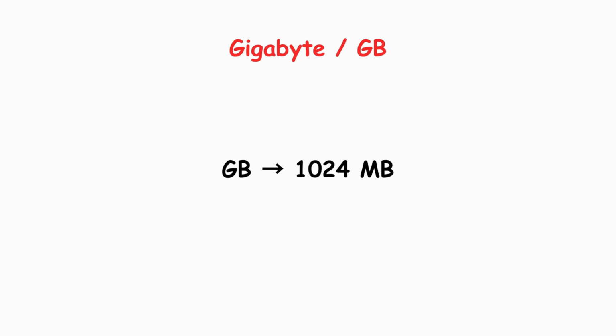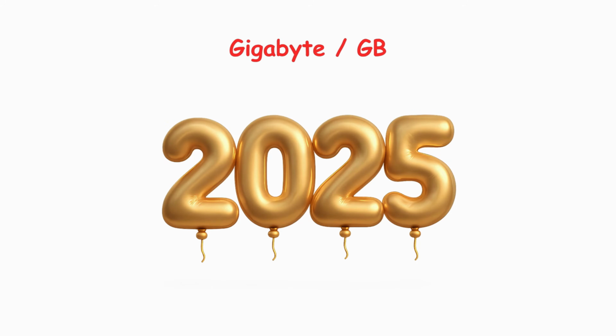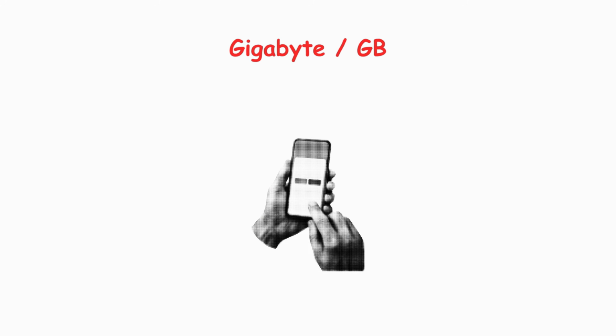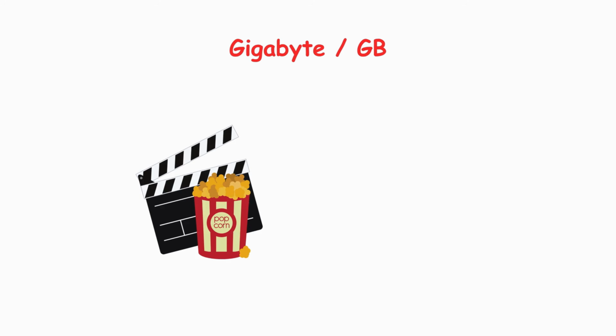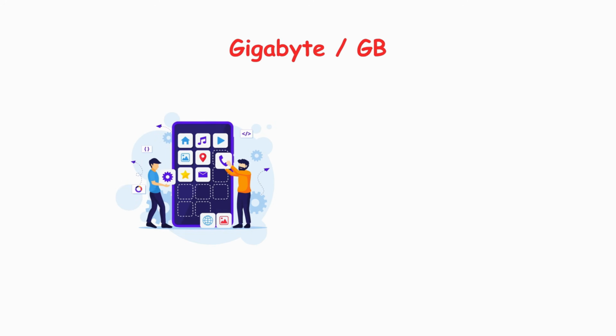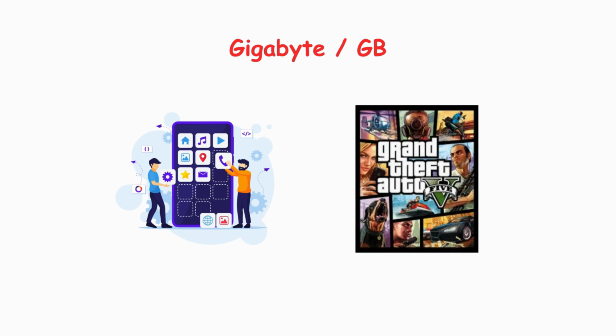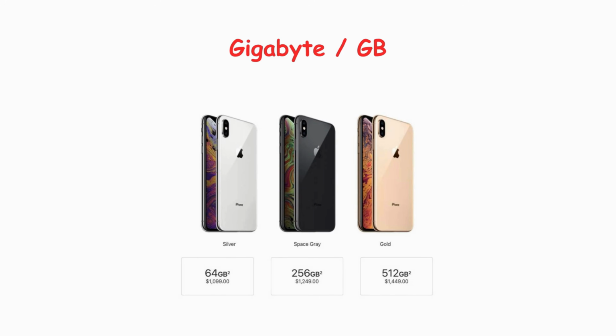A gigabyte is 1024 megabytes, or about 1 billion bytes. This is the unit you see most often in 2025. Your phone storage, computer RAM, and most modern files are measured in gigabytes. A movie in standard definition might be 1 to 2 gigabytes. A high-quality HD movie could be 4 to 8 gigabytes. A modern smartphone app can range from 50 megabytes to several gigabytes. A AAA video game today typically ranges from 50 to 150 gigabytes. Your phone storage options are usually 64, 128, 256 gigabytes or more.